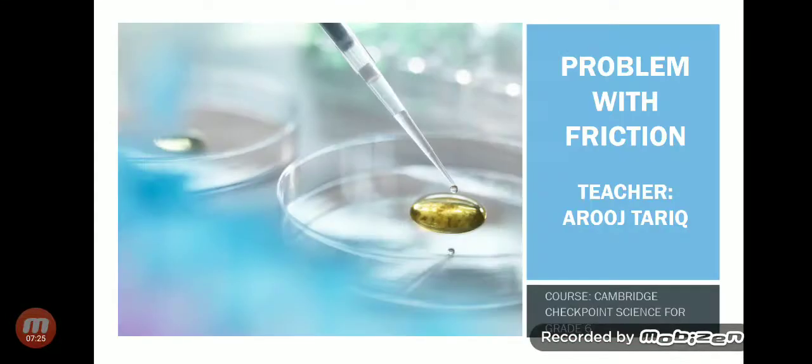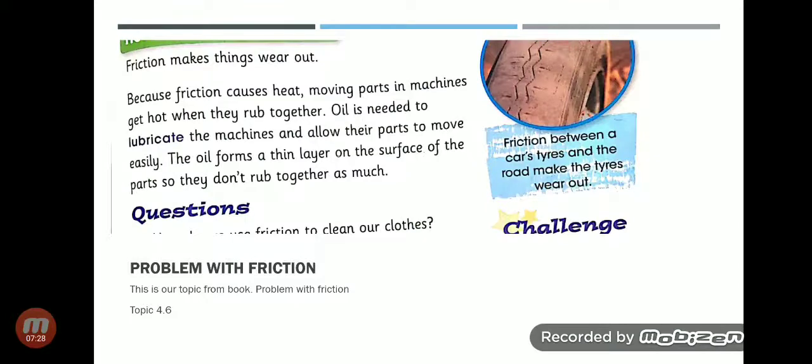Okay, that's it. Okay, we will revise the topic, the problem with friction. I will read from the book. Friction makes things wear out because friction causes heat. Moving parts in a machine get hot when they rub together. Oil is needed to lubricate the machine. When you apply oil on something, we call that we are lubricating this. Okay, the oil forms a thin layer on the surface of the parts so they don't rub together as much.